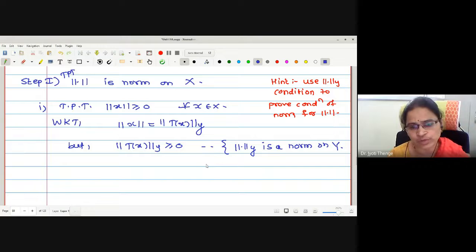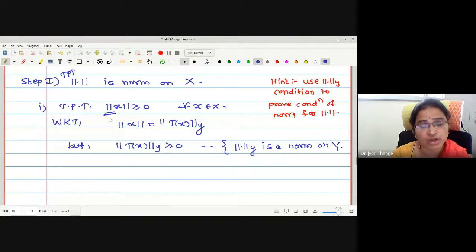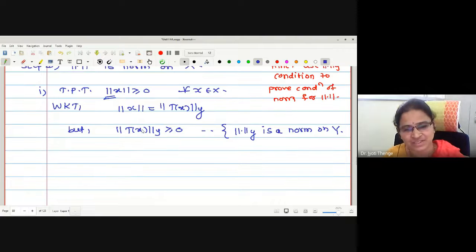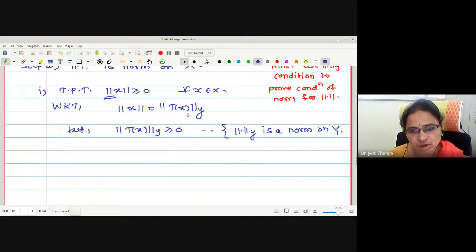Norm y is given to be a norm, and this norm we are proving to be a norm. Might be somewhat confusing, but if you have confusion, you can ask me. Now, if this norm is non-negative, may I say norm x is non-negative? Because these two are the same, no? First condition we have proved.